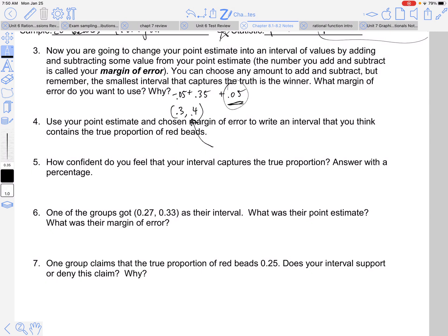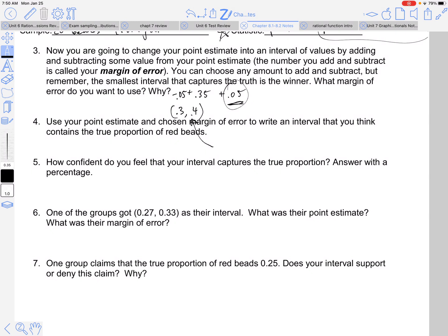Margin of error I decided would be 5%. So if I add or subtract, I create that cushion around the statistic, and hopefully I can catch that true proportion between 30% and 40%. I'm hoping, right, based on my statistic.